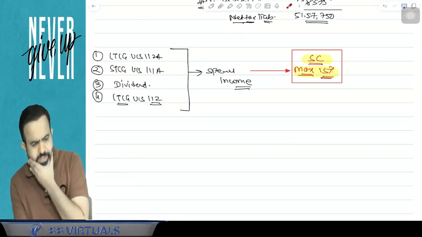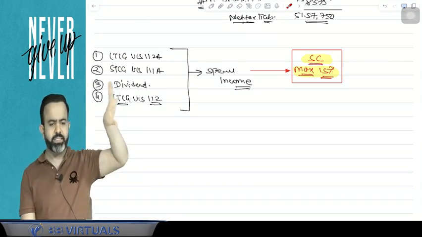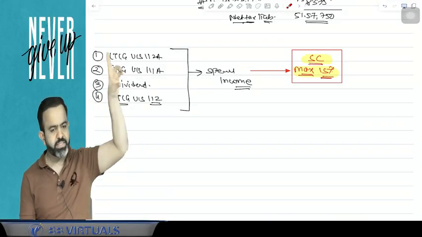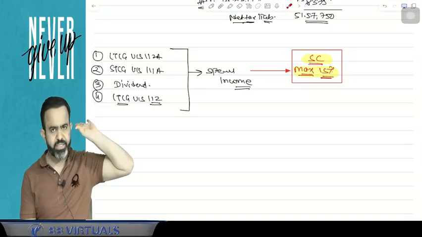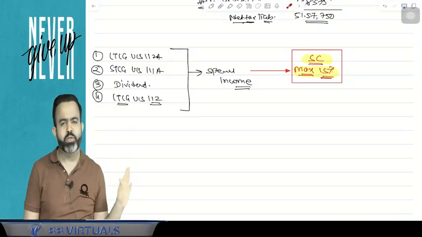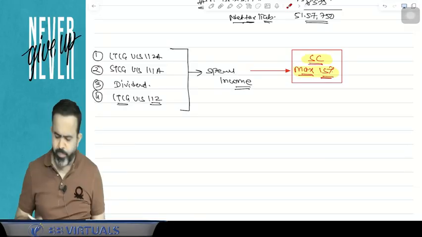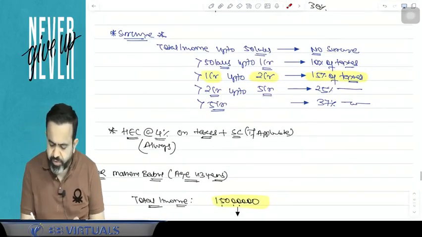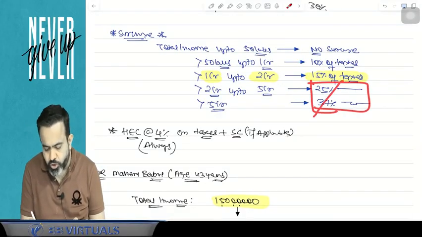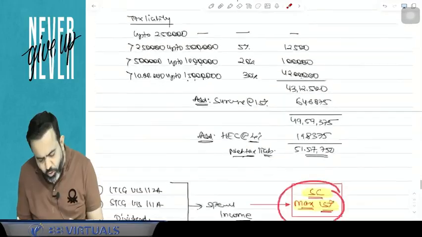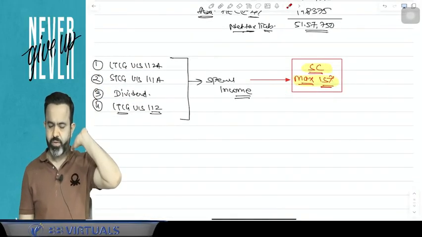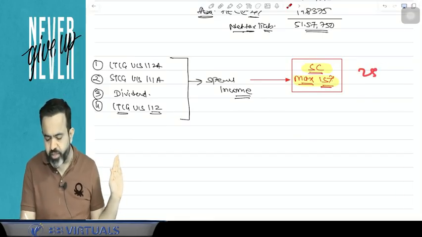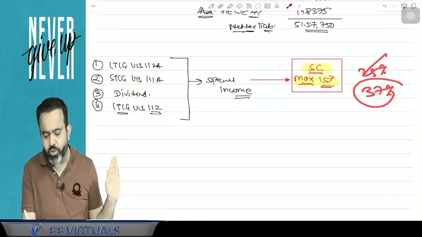Try to understand: in case of LTCG under section 112A, STCG under section 111A, dividend, those three incomes from the share market, and LTCG under section 112, whatever the level of income, your maximum surcharge can be 15%. So tax on these four types of income, the surcharge of 25% and 37% is not applicable.